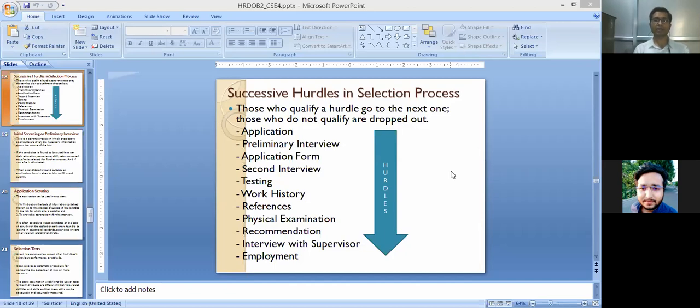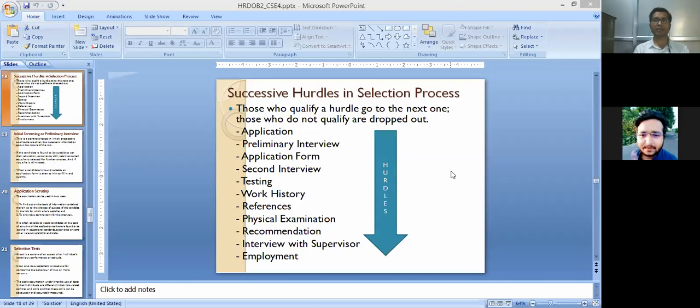Why are we saying that the selection process is a negative term? Because in this process only suitable candidates are hired by the organization, and other candidates are dropped out if the HR department doesn't find them suitable as per their experience, skills and education.